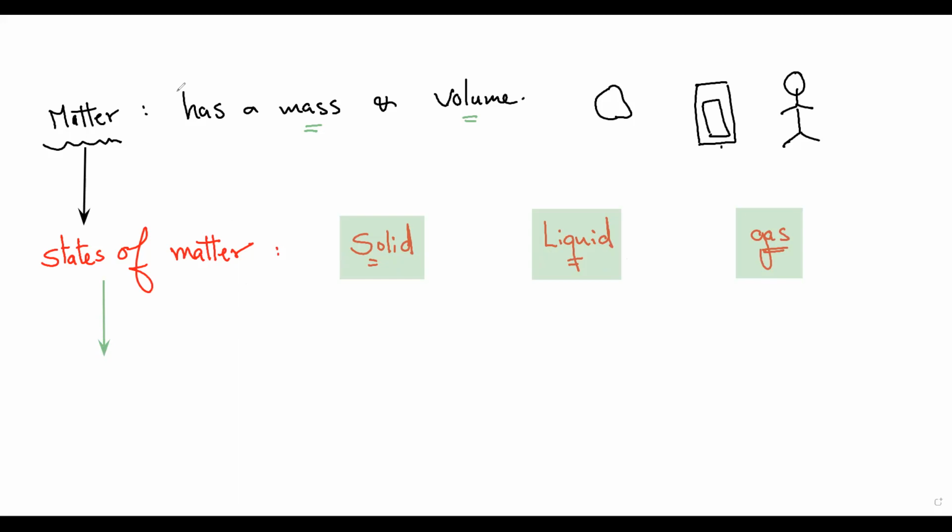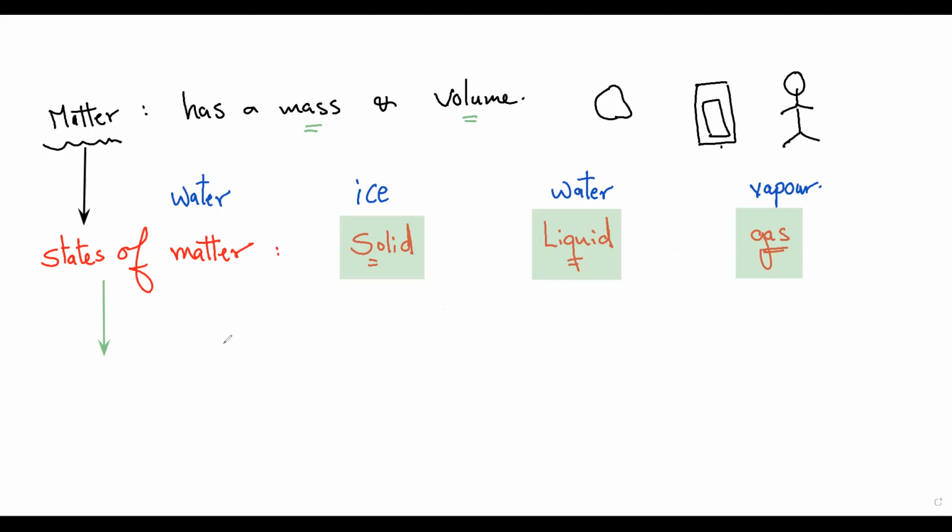As an example, water. All of us know water. The water has three states: solid, which is ice; liquid, which is normal water that we drink; and gas state, which is the vapor state of the water. The question now, what is the difference between these three states of matter?